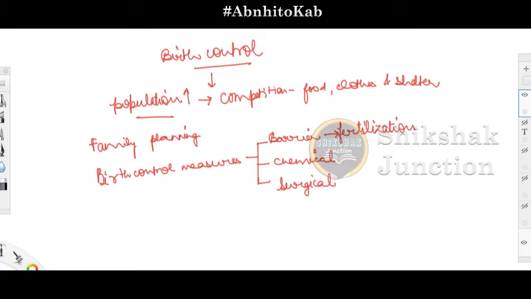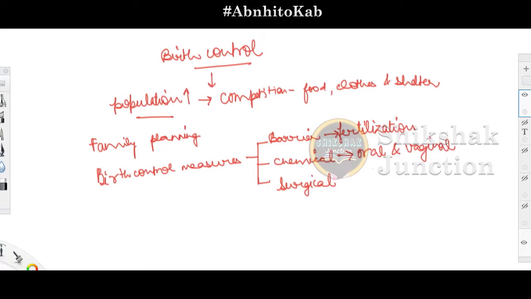Chemical measures include certain pills which are orally taken or injected by females in order to control this particular process, and among these chemical methods we have two kinds of pills, oral and vaginal pills. Both contain chemicals that work in different ways.